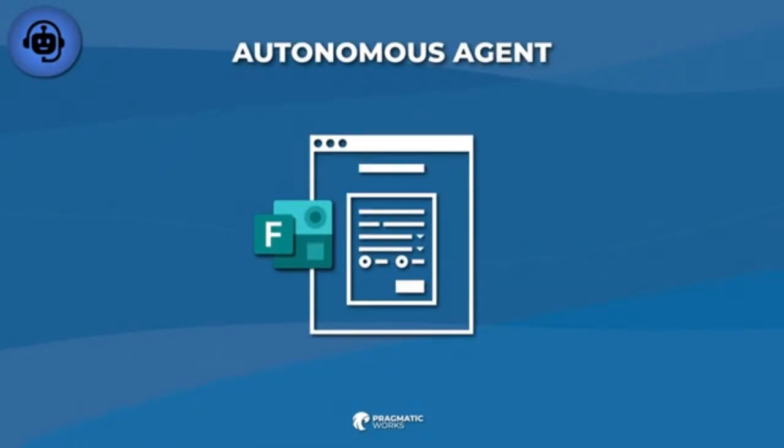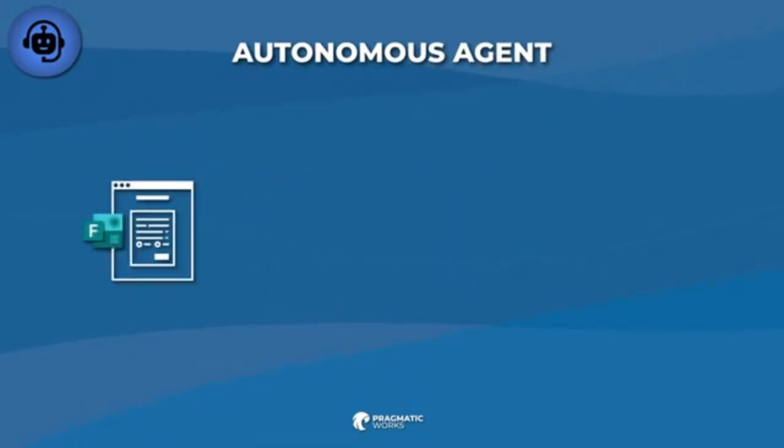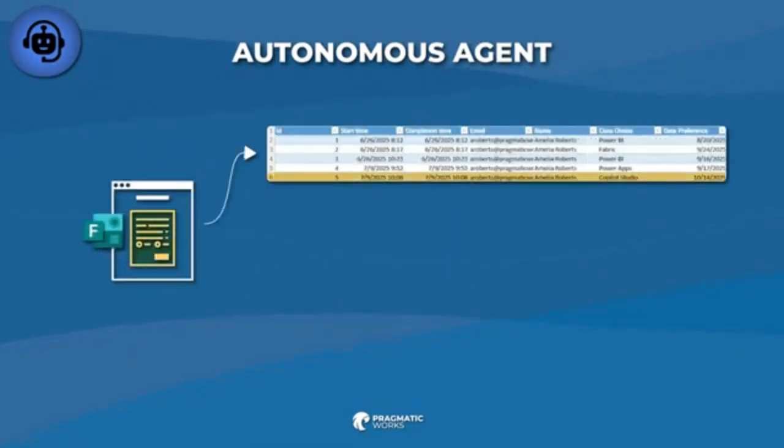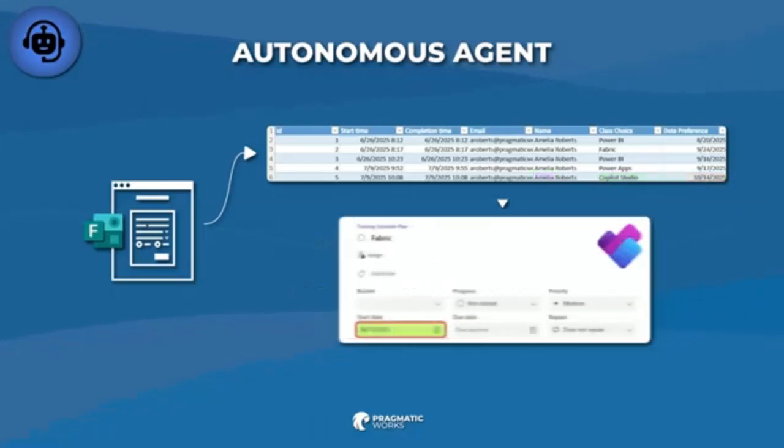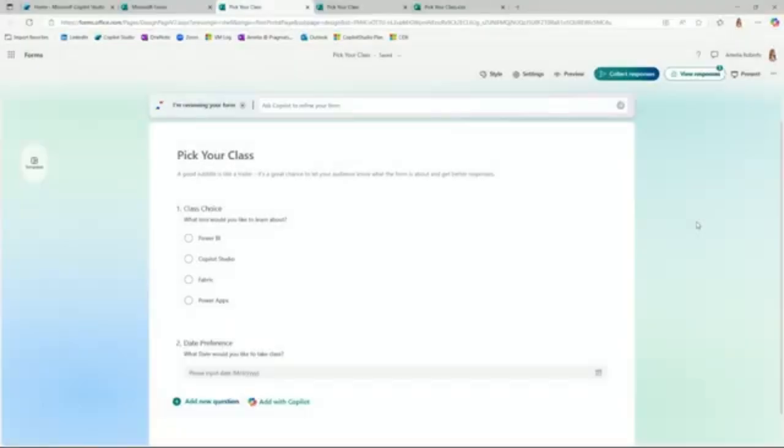So what our autonomous agent is going to do is when somebody fills out a Microsoft form, I want to pull that information from what was filled out in that form and be able to do a variety of things. Even if it's something as simple as an email gets sent to the person who filled it out or to a person that it pertains to, or a Teams message in that regard, or even create a task in Microsoft Planner. Here's the simple Microsoft form that I have created.